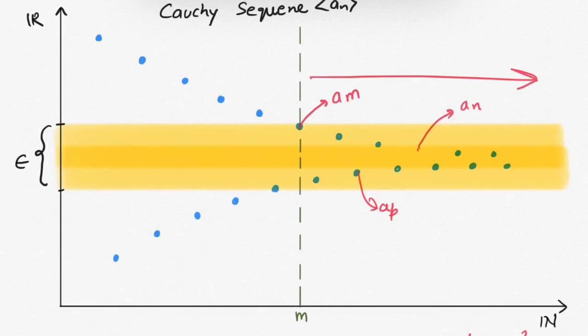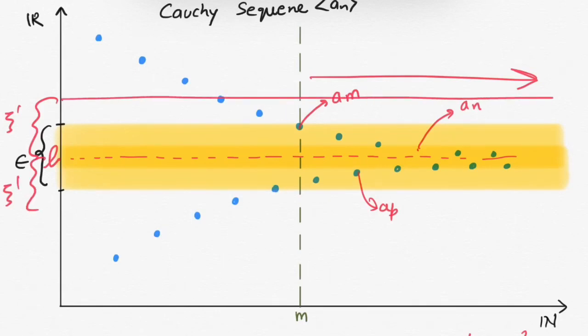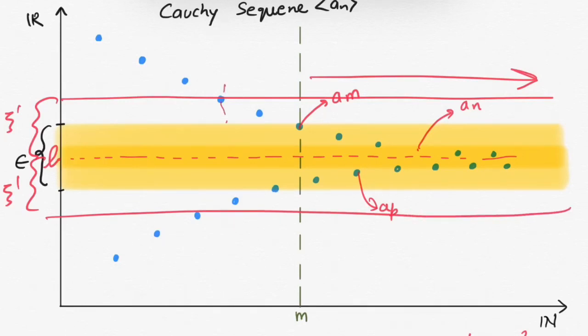Suppose L is lying somewhere here, this is L. Now you can find for any positive value, say xi prime, for this positive xi prime you can find some natural number, say m prime.